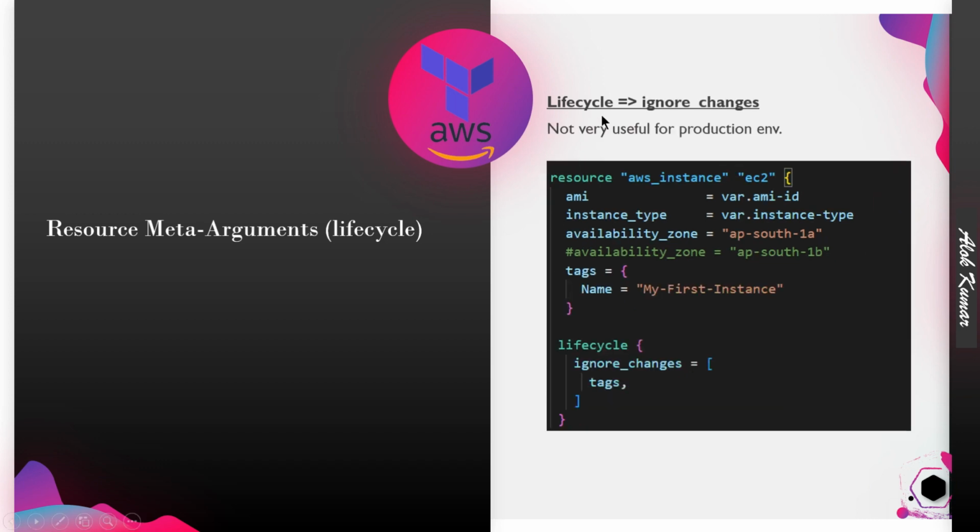And ignore_changes. This is not very useful for the production environment, because in production we want everything in a declarative way. Whatever architecture we have set up in the production environment, we want all of it written in the file. All the settings we have already implemented are already written, meaning the desired and the expected state.